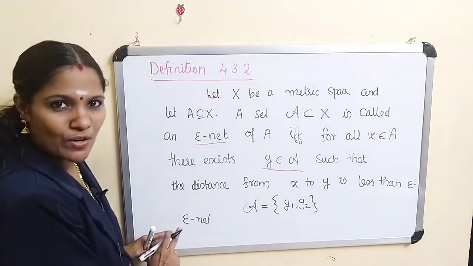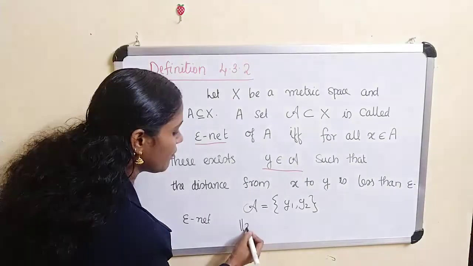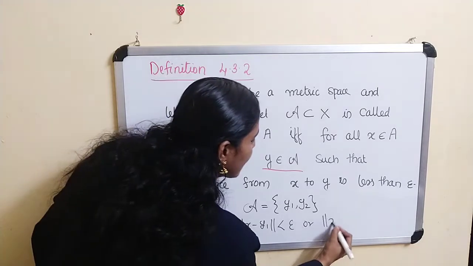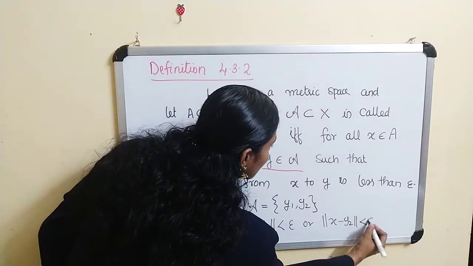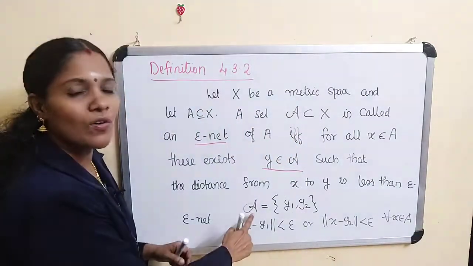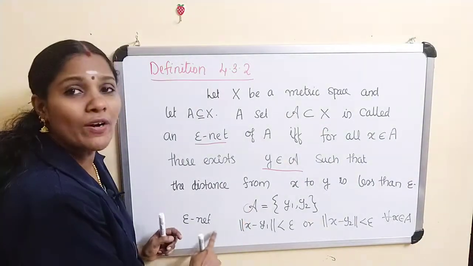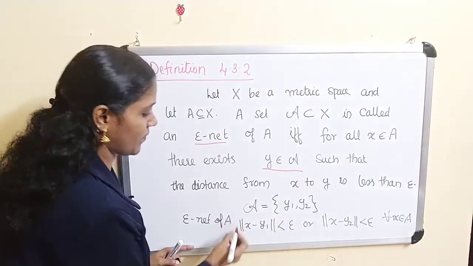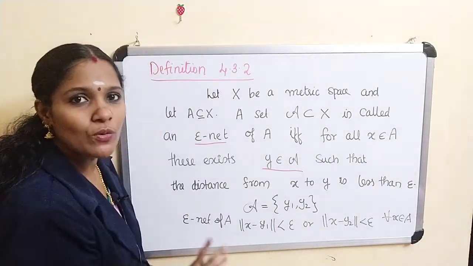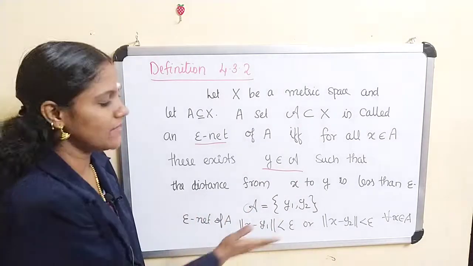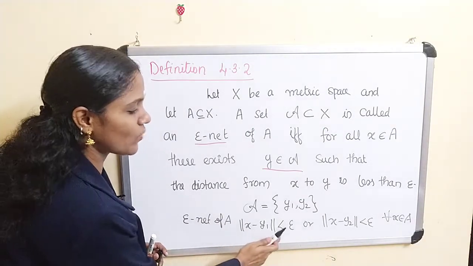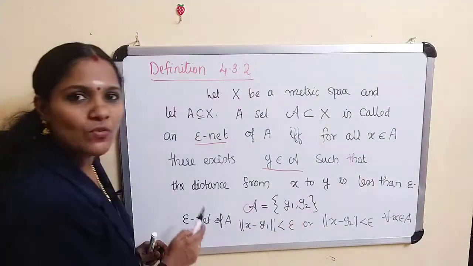Script A is called an epsilon net implies norm of x minus y1 is less than epsilon or norm of x minus y2 is less than epsilon for every x belonging to capital A. Then we call this set script A an epsilon net of capital A. This condition holds for every x in A. What is the meaning of that? Norm of x minus y1 less than epsilon, also norm of x minus y2 less than epsilon.